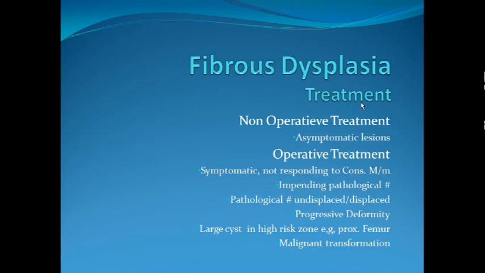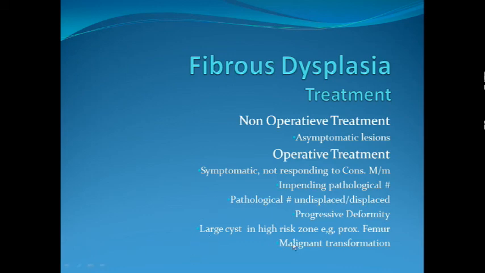Treatment: like all benign bone tumors, when they are asymptomatic, we offer the choice of non-operative treatment to the patient. Operative treatment is offered to those who are symptomatic and not responding to conservative management, or if there is a risk of pathological fracture, or pathological fracture has already happened which might be undisplaced or even displaced, or progressive deformities taking place like we have seen the case of proximal femur in the previous slide.